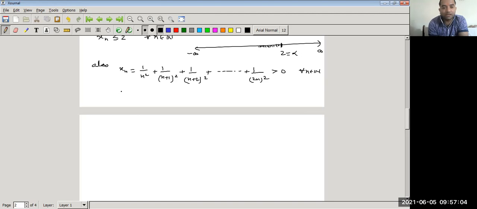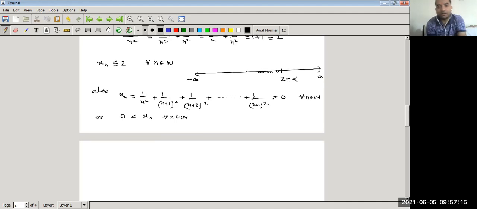So we can write 0 is less than xn for all n belonging to the natural numbers. Now what we observe geometrically is that all the terms of the sequence are greater than 0. It means all the terms lie here, so we are able to find beta here. This implies that all the terms xn are greater than 0 and less than or equal to 2 for all n.